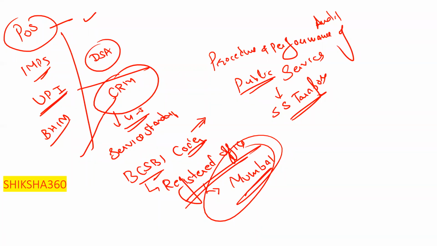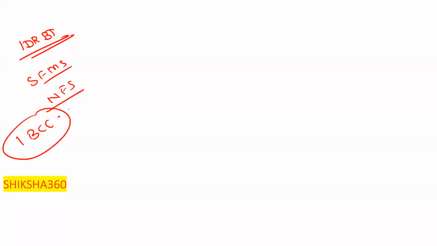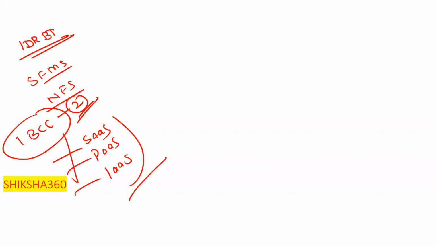Next, a very, very important point. What is DRBT? What is the full form of that, and where does this institution have its headquarters? Next are SFMS, NFS, IBCC. Clear? Last year they asked 2 questions from that. IBCC further has 3 parts: SAAS, PAAS, IAAS. They give the definition and ask which of these it is.